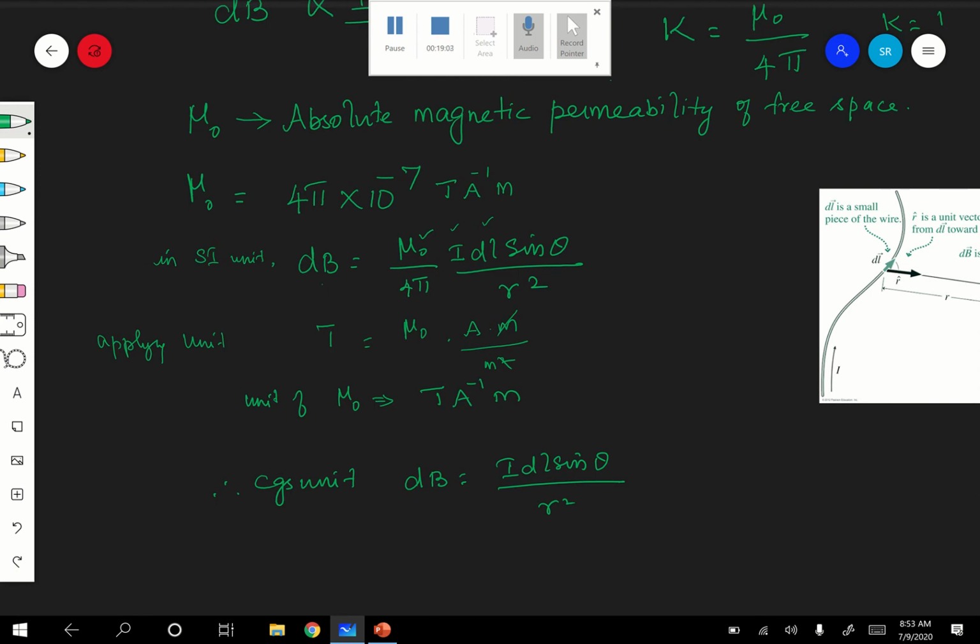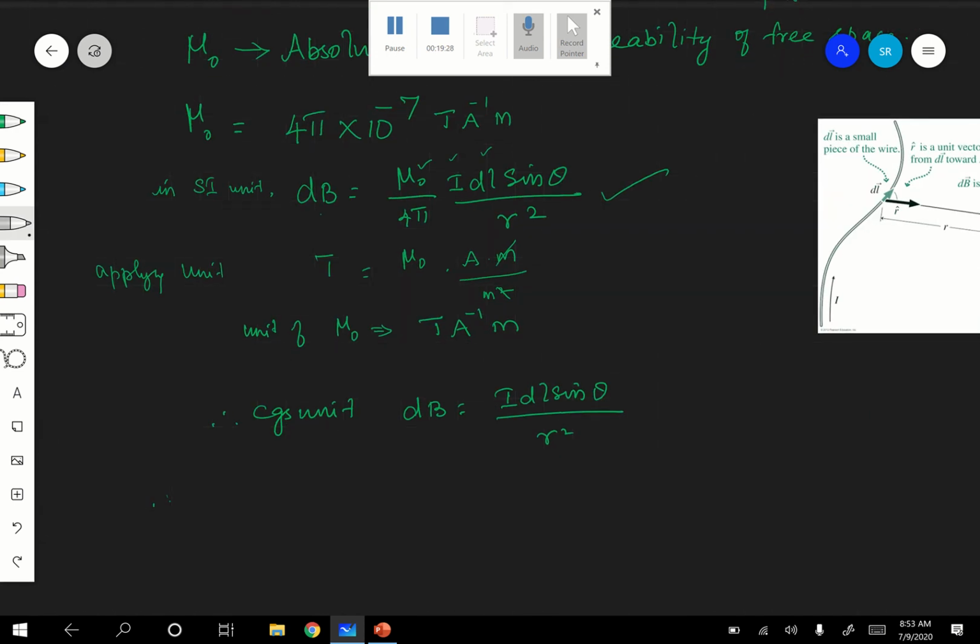Okay, therefore you can say, dB is a vector quantity, so this gives only the magnitude. dB equal to mu naught by 4 pi I dl sine theta by r squared is only the magnitude of the magnetic field. Now I want the direction. Therefore, I need to go for the vector form.